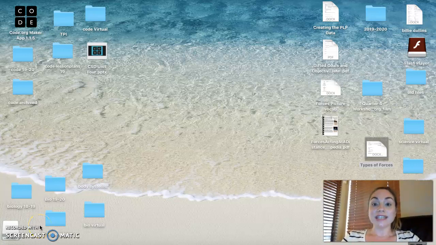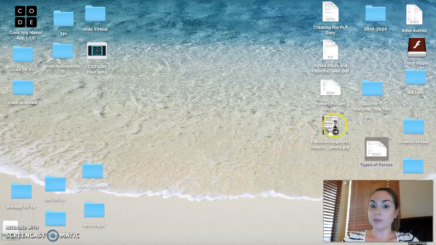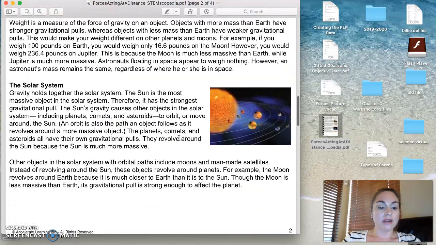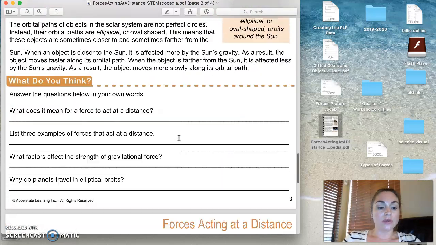Hello. So today we're going to read through an article together. You should have opened the PDF. I'm going to open it right now. It's called Forces Acting at a Distance. So if you look at the very end of the article, you want to scroll with me.